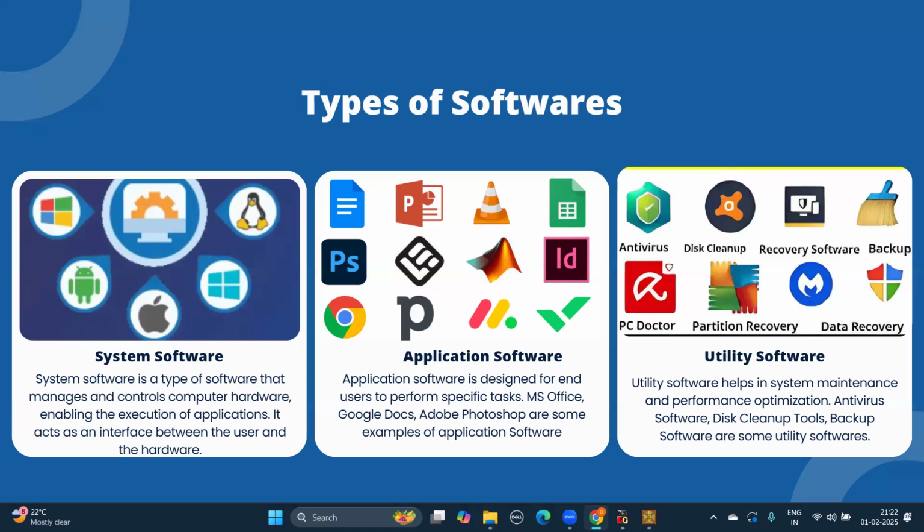The various applications which are used today, like PowerPoint, MS Office, Google Docs, Adobe Photoshop, come under application software, right? So it is used basically for user-specific tasks. The third is utility software. Various antivirus software and backup software, which include McAfee, QuickHeal, come under utility software. It is used for computer maintenance and performance optimization.